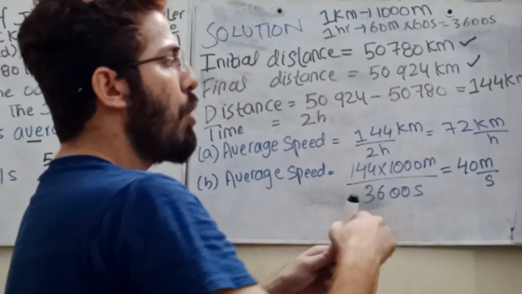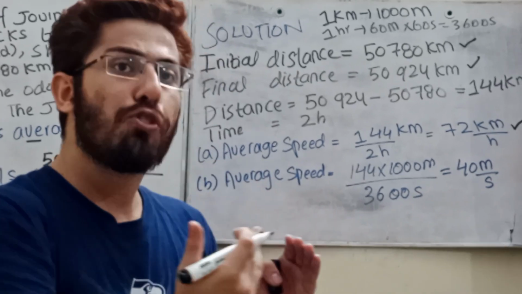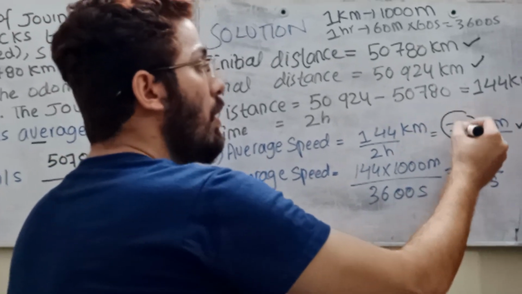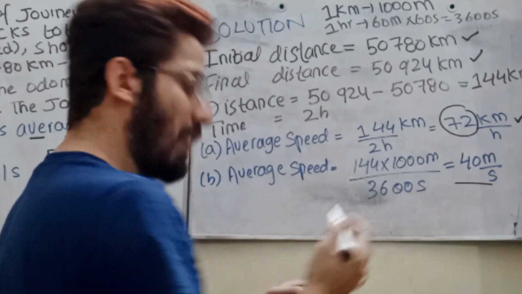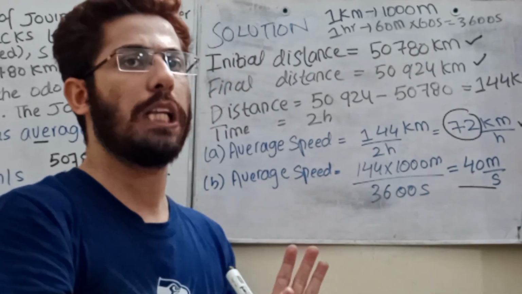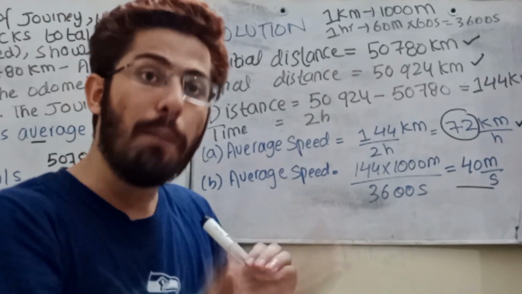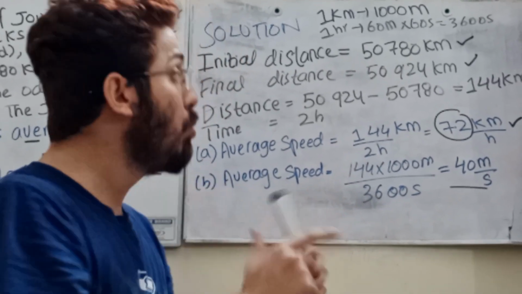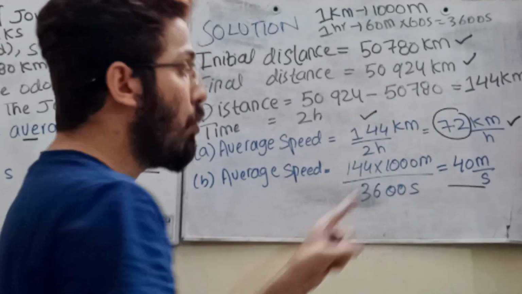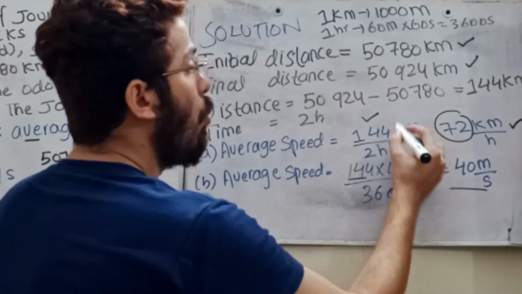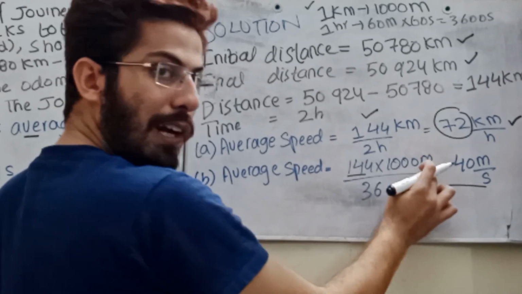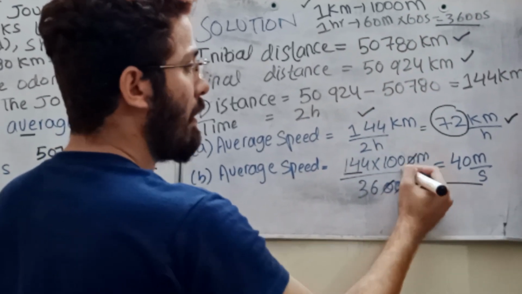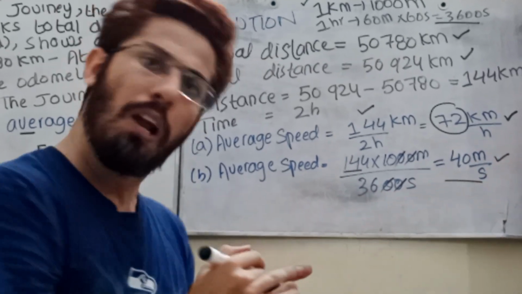Divide by the time, and you get the answer. Mostly students think that we can do this directly into meter per second. I know you will get the answer, but sometimes we get stuck that way also. So you have to do this question properly in this way. You need to convert 144: 1 kilometer is 1000 meter, and 1 hour is 3600 seconds. You divide, cancel out the zeros, and you get the answer 40 meter per second.